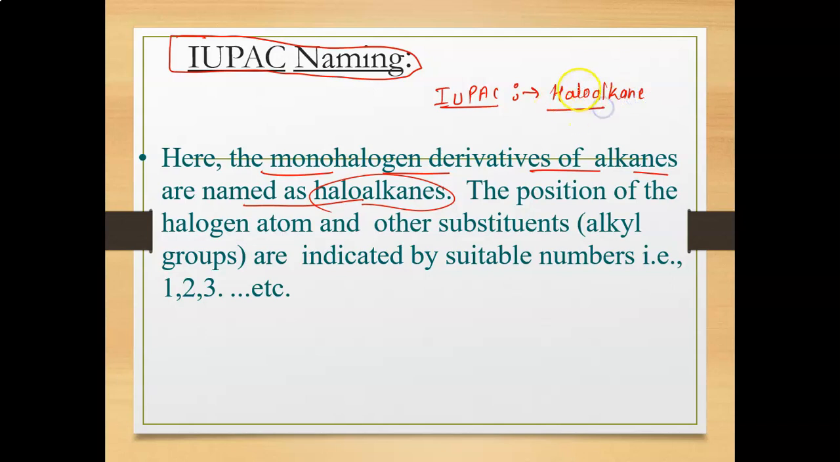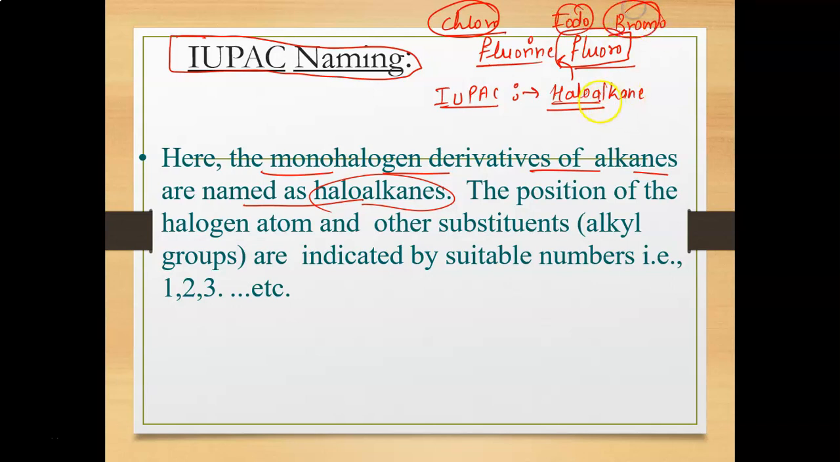Halo and alkane. For the halo, if fluorine is used as a substituent, we will use the word fluoro, and for chlorine we will use chloro. So basically halo means fluoro, chloro, iodo and bromo. And in the place of the word alkane we will use methane, ethane, propane, and so on, whatever your alkane chain or aromatic chain will be.